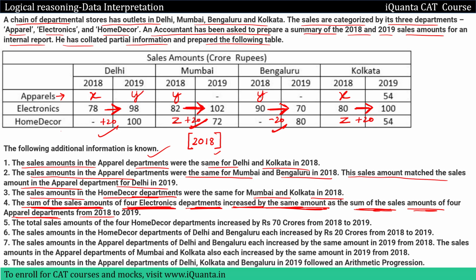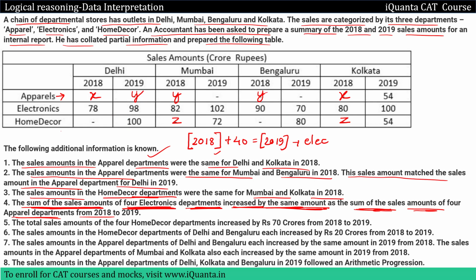So that means we have a net change of 20 so far, and then at last it again increased by 20. So there's a total increase of 40. Or even if you just cancel this 20 plus 20 and minus 20, we can see that we have a net increase of 20 here and 20 here. That means a net increase of 40 in 2018. So 2018 plus 40 will give me the sales of 2019, and this is for the electronics department.